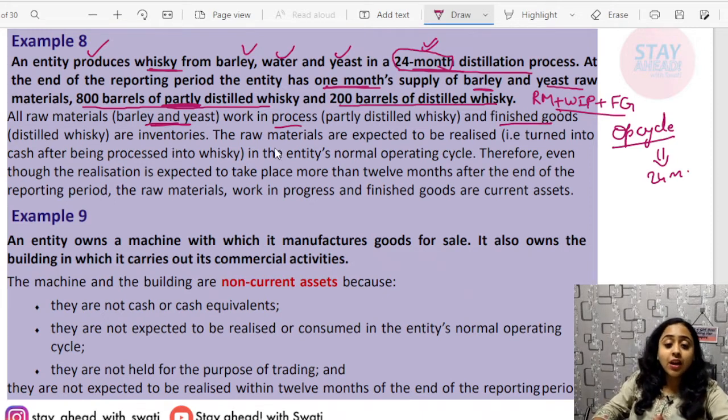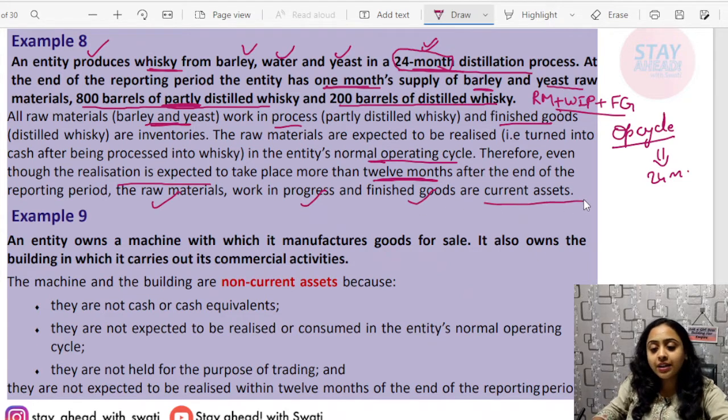The raw materials are expected to be turned into cash after being processed into whiskey in the entity's normal operating cycle. If something can be encashed in the normal operating cycle, then it will always be termed a current asset. Therefore, even though the realization is expected to take place more than 12 months after the end of the reporting period, the raw material, work in progress and finished goods are current assets.